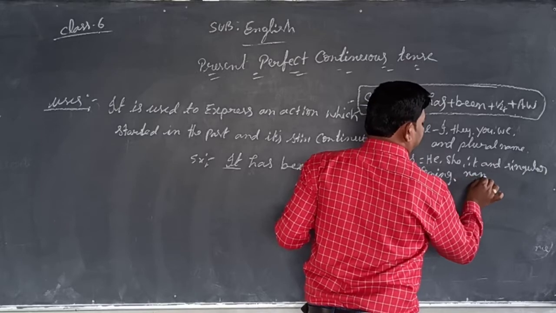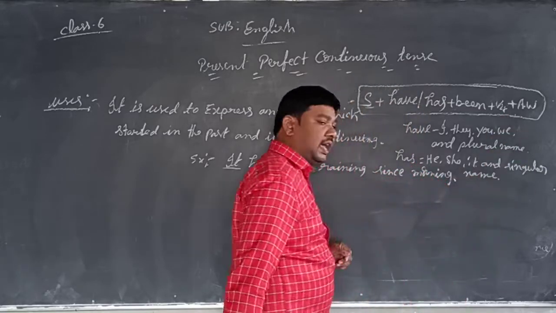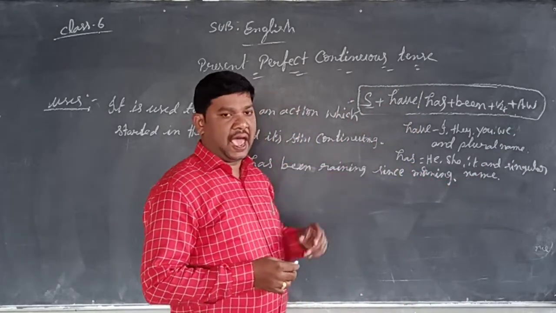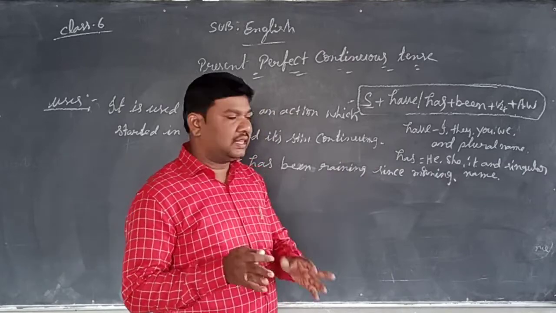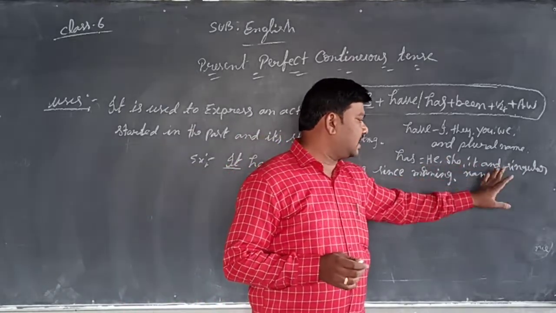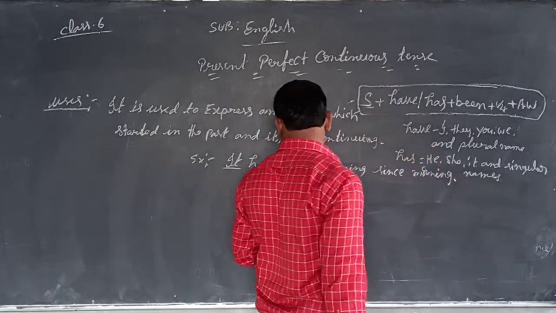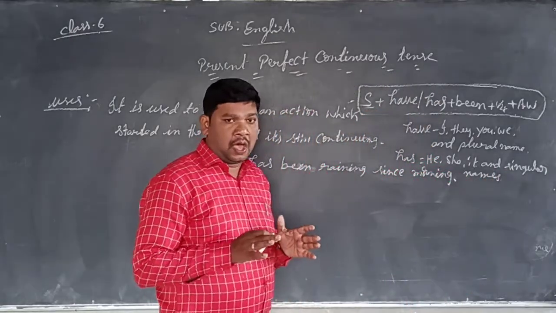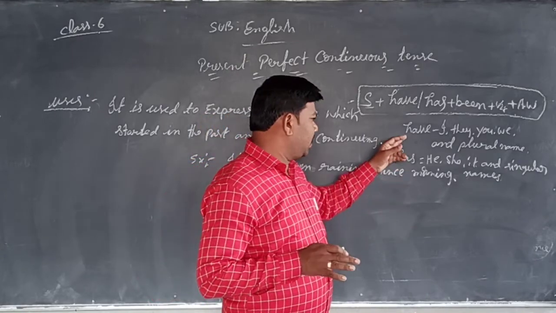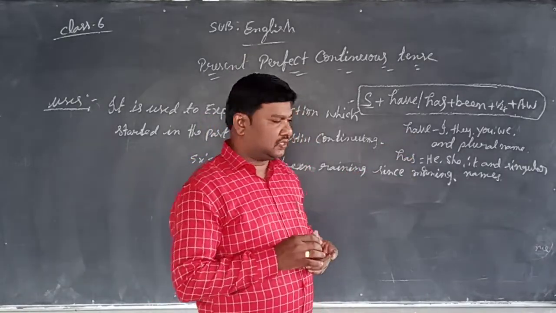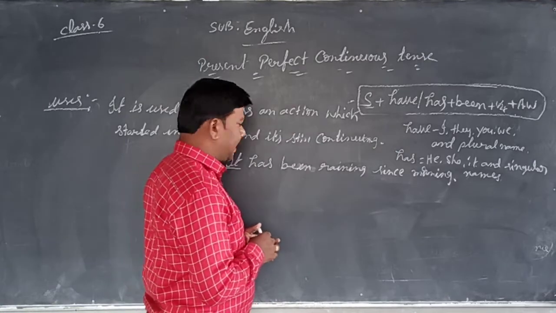Then we use has. Has is used only for the subjects he, she, it, and singular name. So students, are you clear? That is the use of have or has.